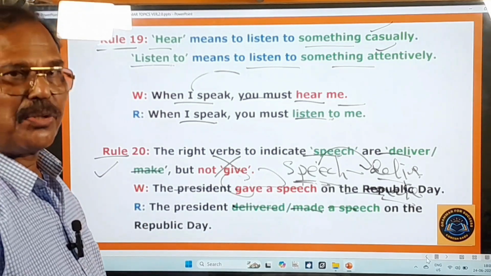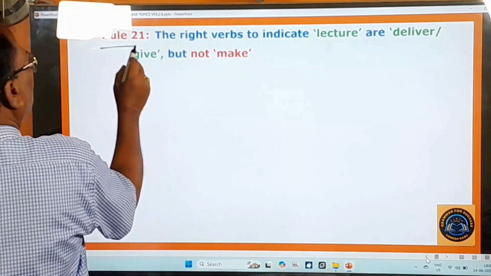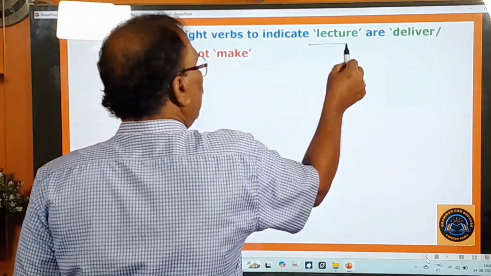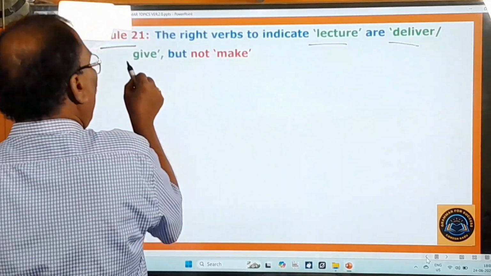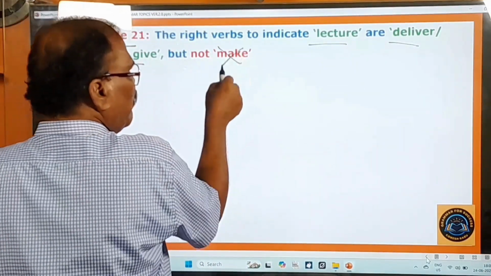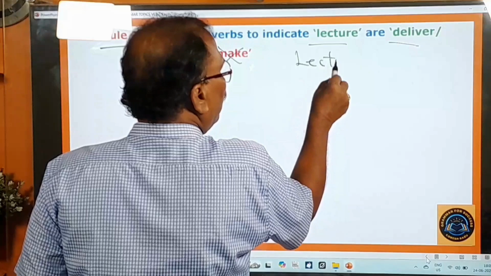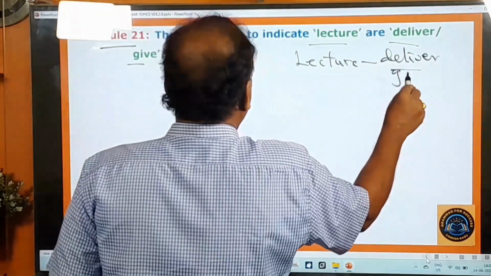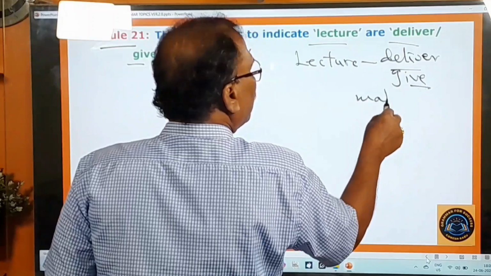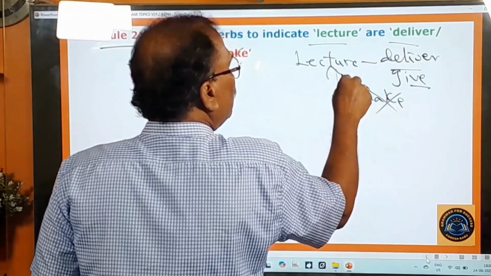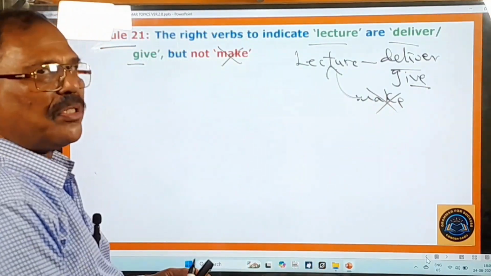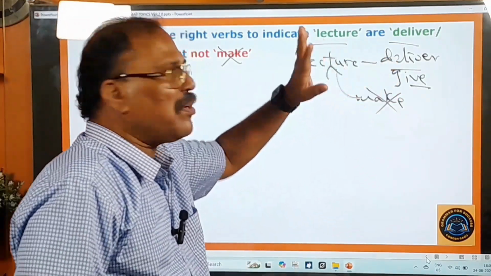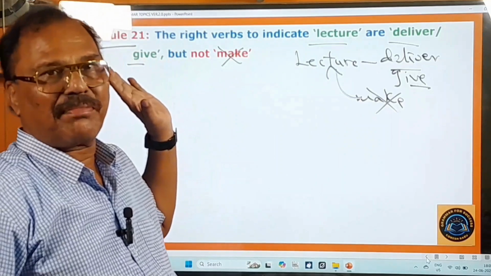And now, let's move on to other rules. Rule 21. What is this rule 21? The right verbs to indicate lecture are deliver and give, but not make. So for this lecture, you can use the verb deliver or give, but not make. For this lecture, don't use the verb make. You use either deliver or give. He is giving a lecture, okay. He is delivering a lecture, okay. But he is making a lecture is not the right one.